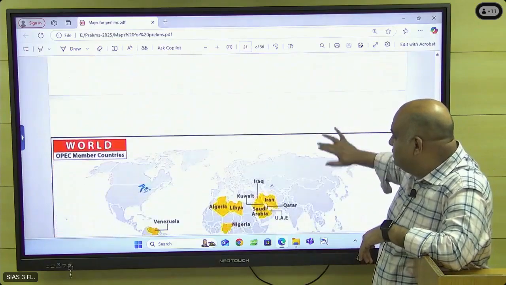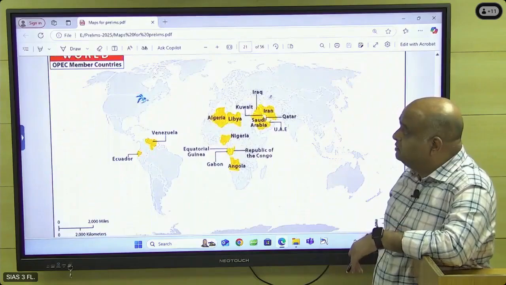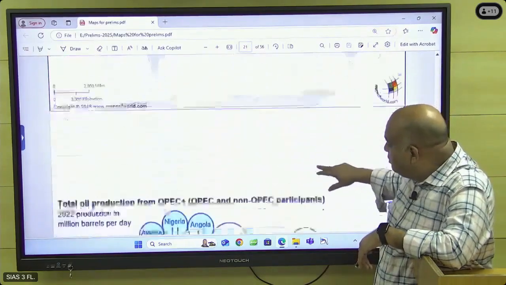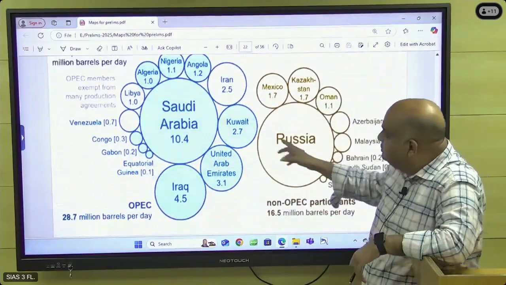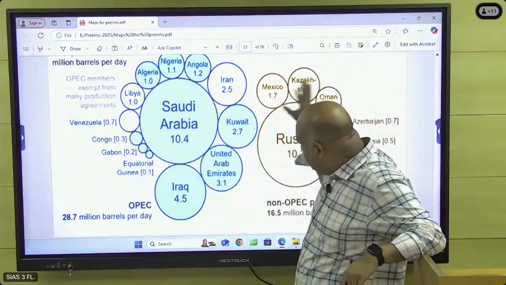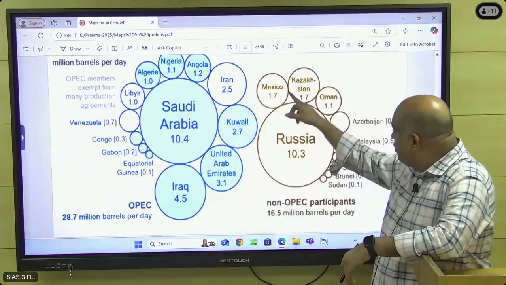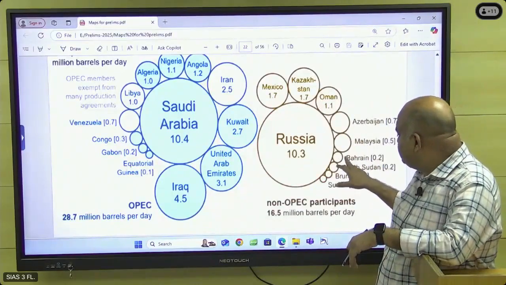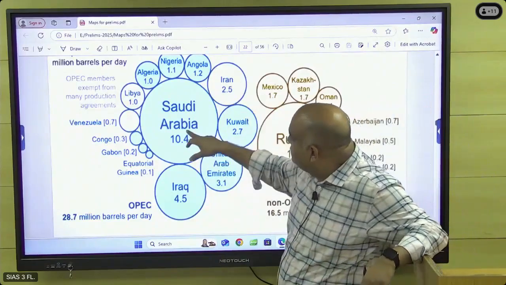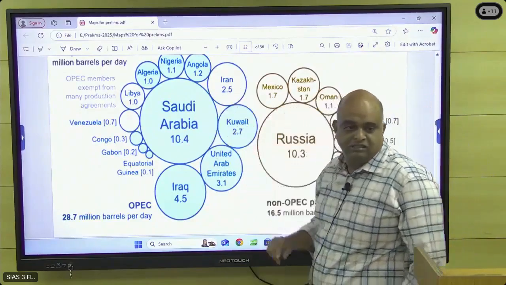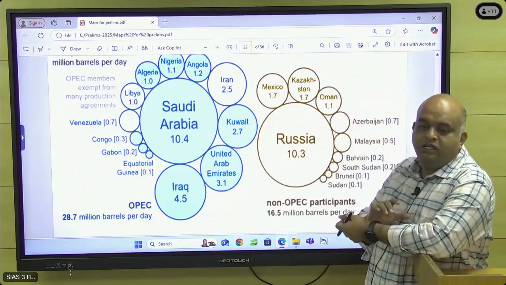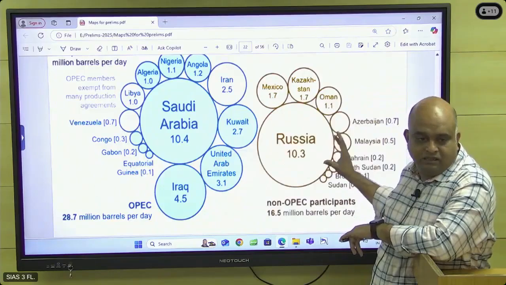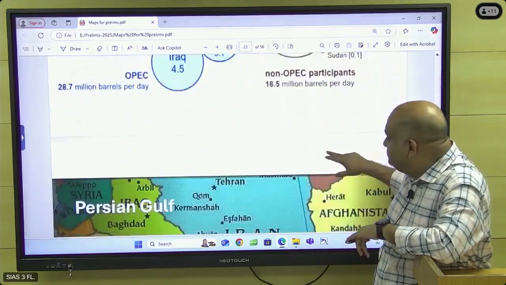And then OPEC countries. These countries are the OPEC countries, the Organization of the Petroleum Exporting Countries. And there is one more group called OPEC Plus. This is blue, OPEC. Together they are called OPEC Plus. In OPEC Plus, who are the countries? Russia is there, Mexico, Kazakhstan, Oman, Azerbaijan, Malaysia, these countries. These are all the OPEC countries. Saudi Arabia and Iran are together in this. Don't get confused about how Saudi Arabia and Iran go together. Okay, so they are OPEC countries. These are all OPEC Plus countries. I'll share this. You can check it later.